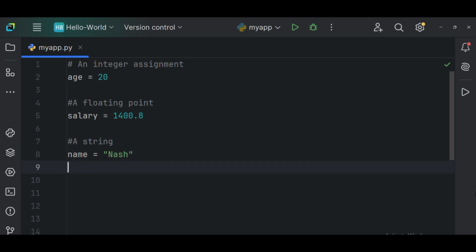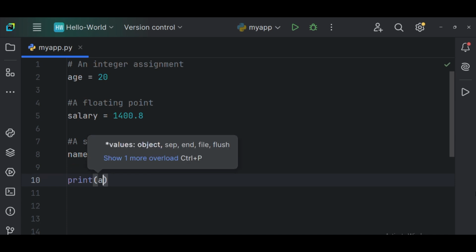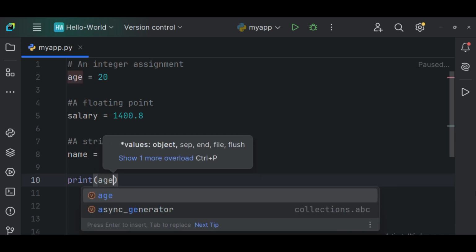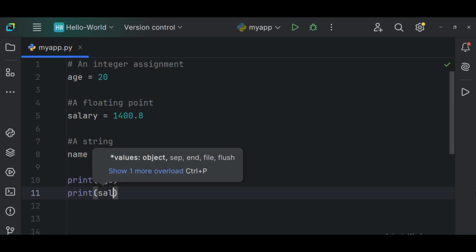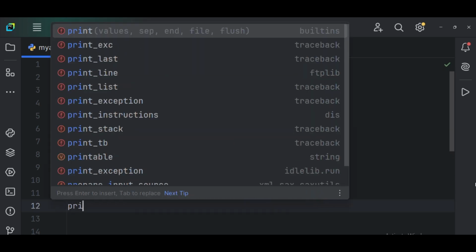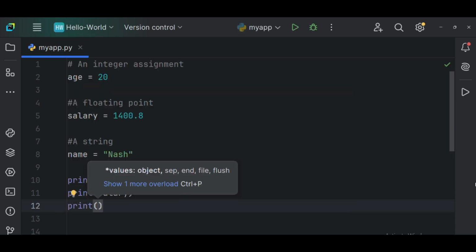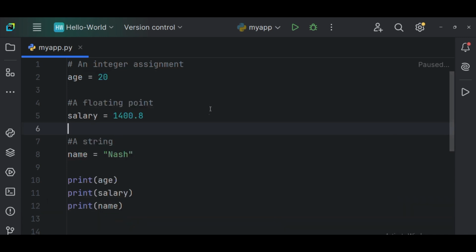So now, in case I want to print this, I just say print. I'm printing the age, the salary, and also the name, to the terminal.